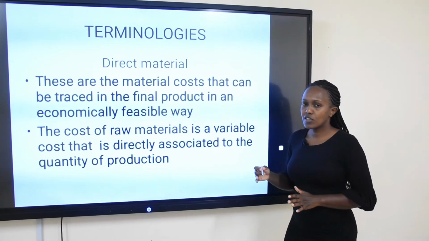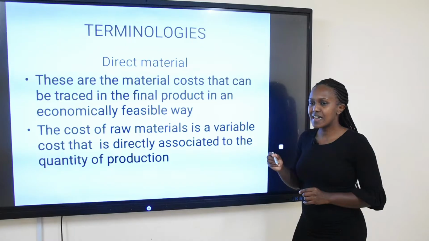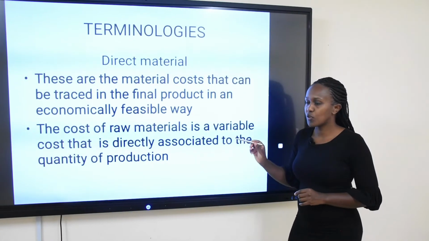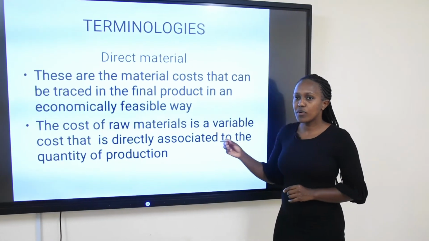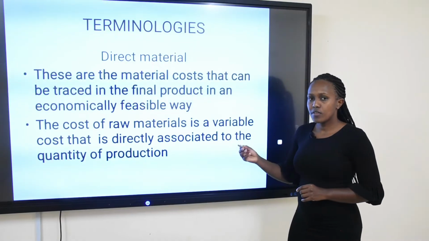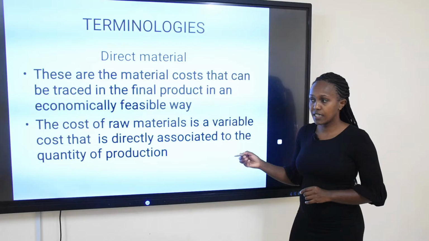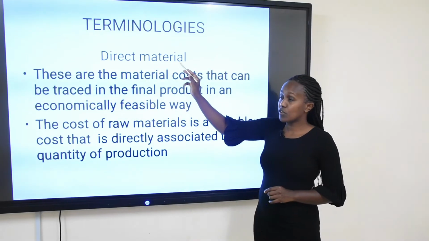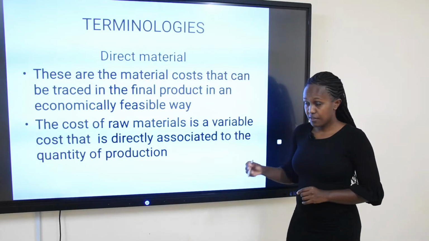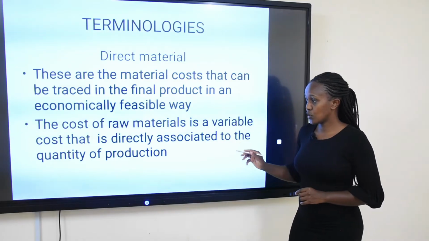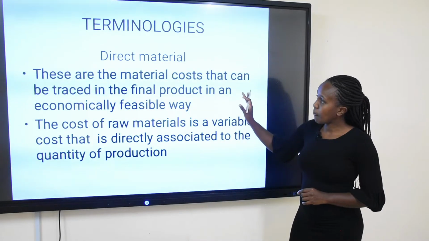These are material costs that are variable and directly associated with production. The more the production, the more the direct material cost. So direct material costs are variable costs. They vary directly in proportion to production.